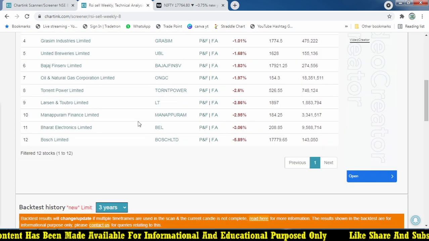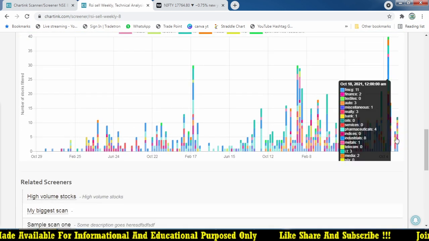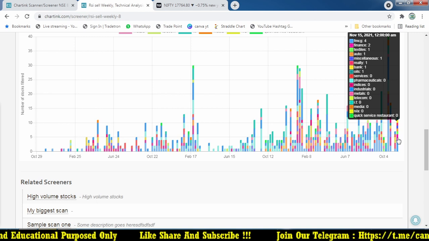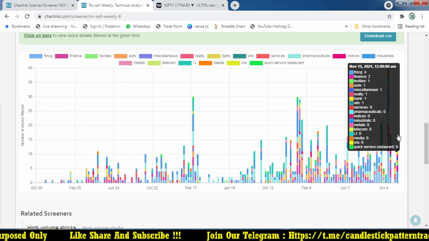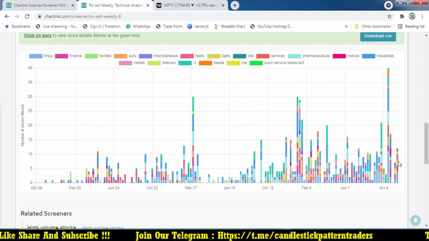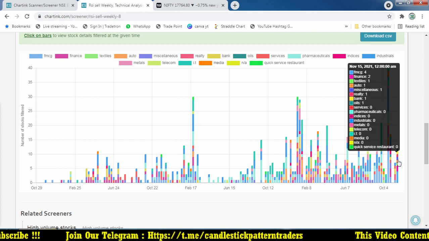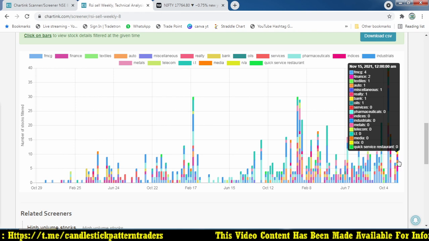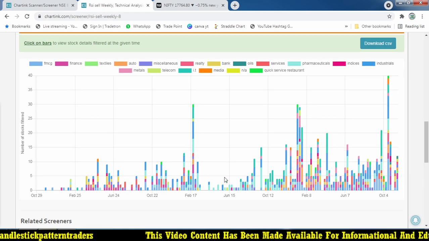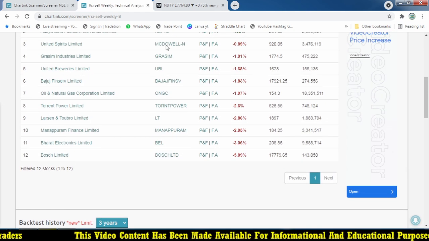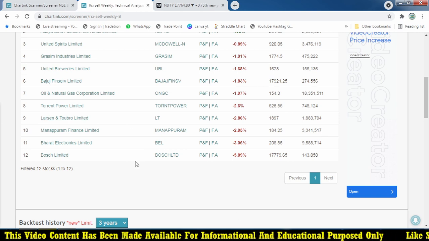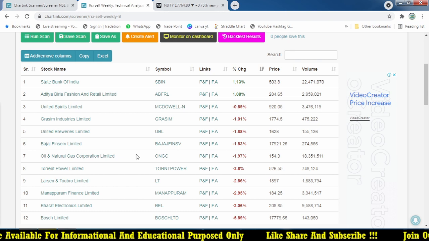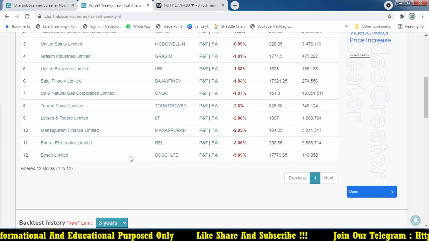Let's see that. This is happening on 15th November, so it's showing you only 15th November. Why is it showing only 15th November? Because this weekly RSI is computed on a one week time frame. So if you are tracking this on a real-time basis, then only you know on what date we are going to get the alerts.